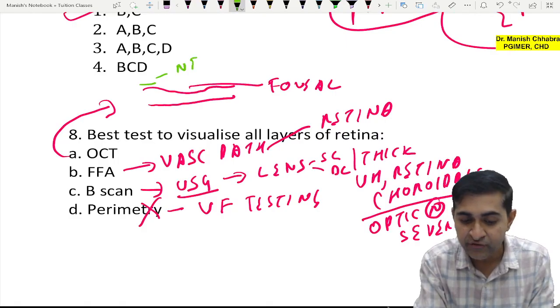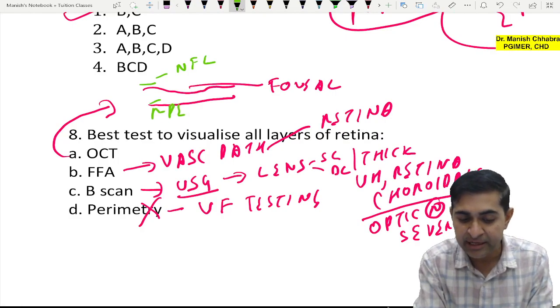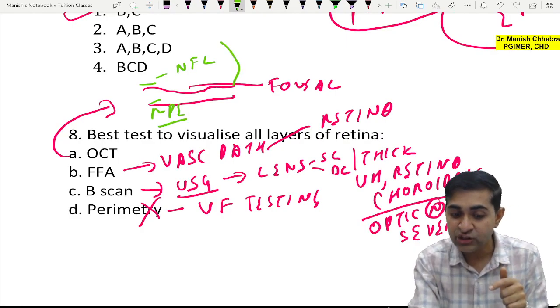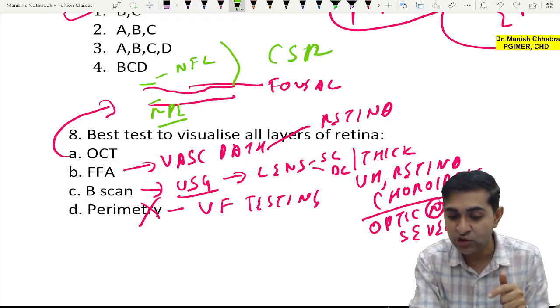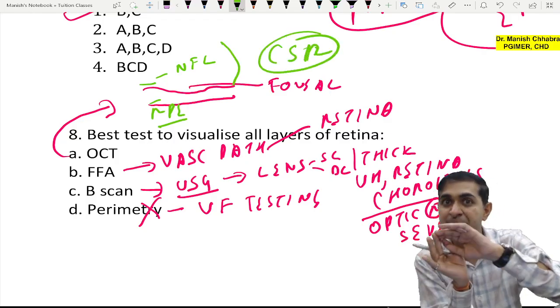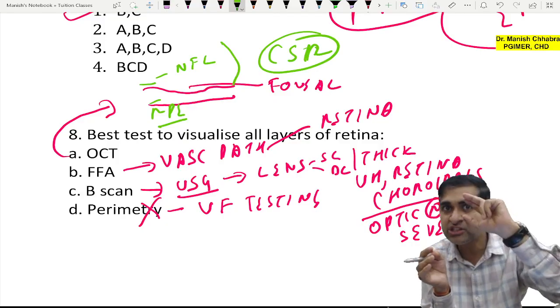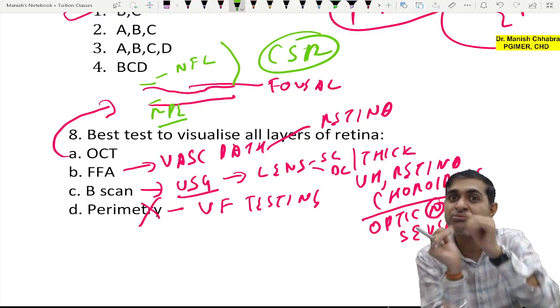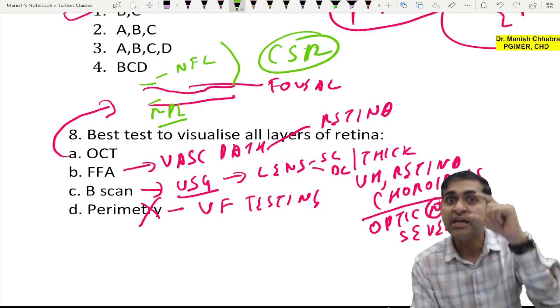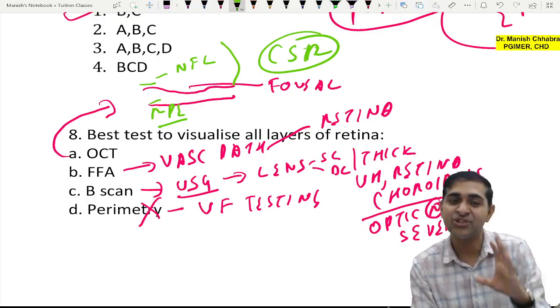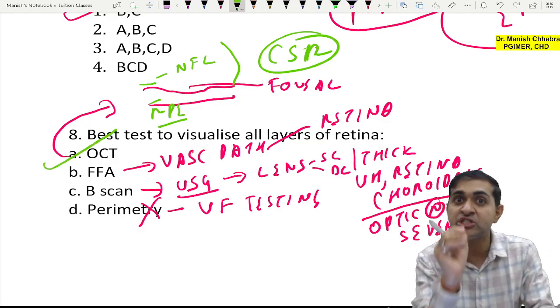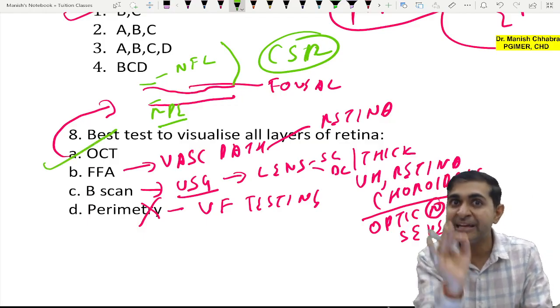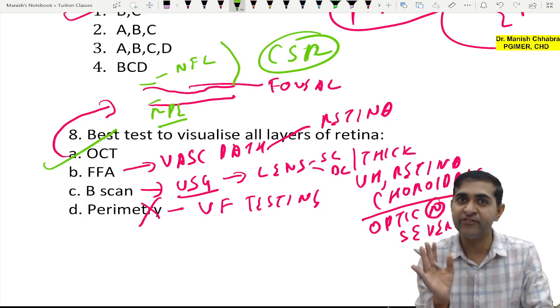One is your nerve fiber layer, another is your retinal pigment epithelium. If you could recall, I had shown you a case of central serous retinopathy in which there was fluid being collected between the neurosensory layer and the retinal pigment epithelium, right? And there was detachment of the retina, and I was telling you that these are the 10 layers of the retina. So the answer is OCT, which is optical coherence tomography.